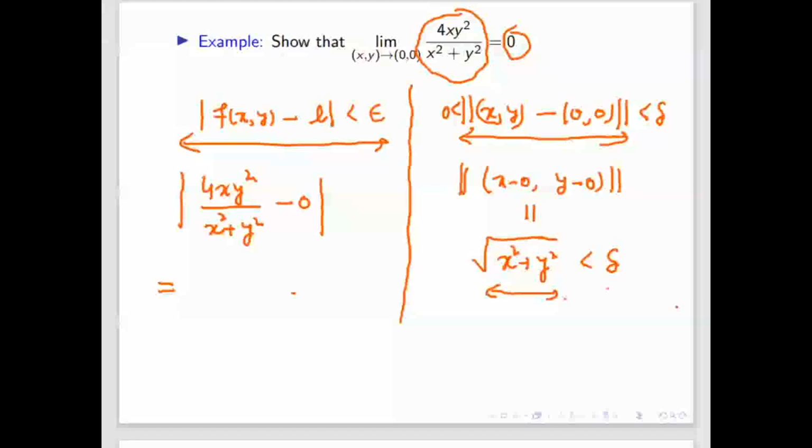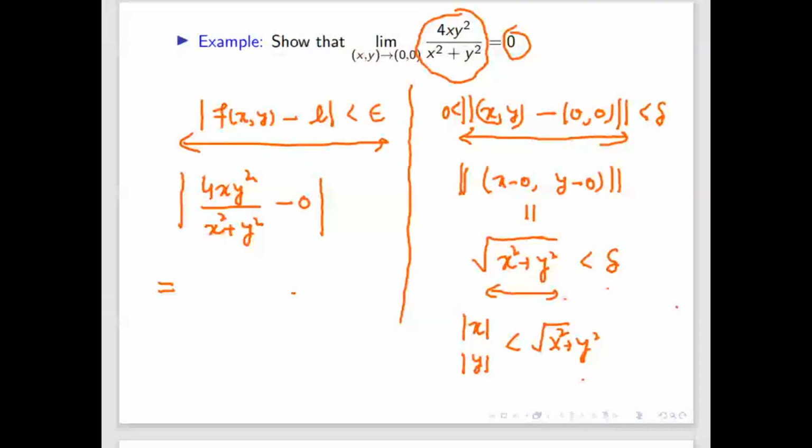Here these inequalities are very popular: mod x and mod y, both will be less than this number. This is one type of inequality, and it is very useful. Another one is the arithmetic mean and geometric mean. Arithmetic mean is always greater than or equal to geometric mean.